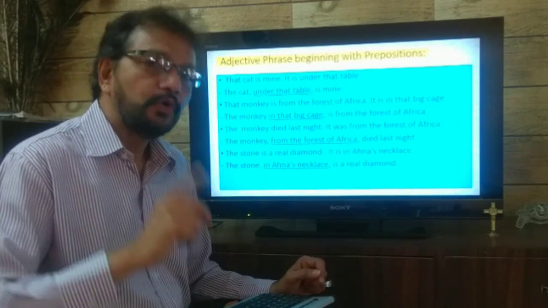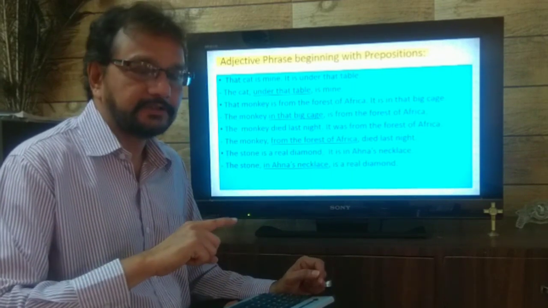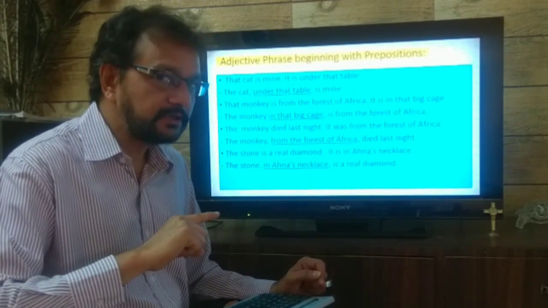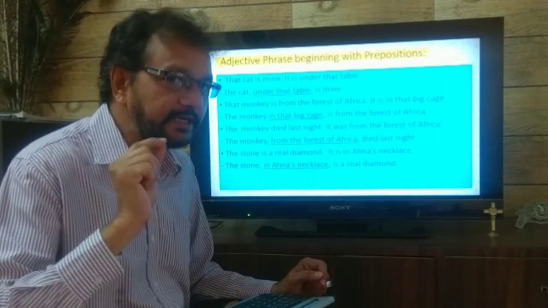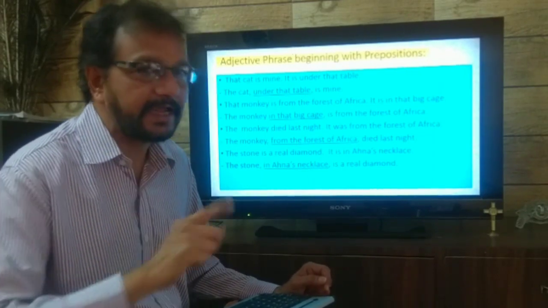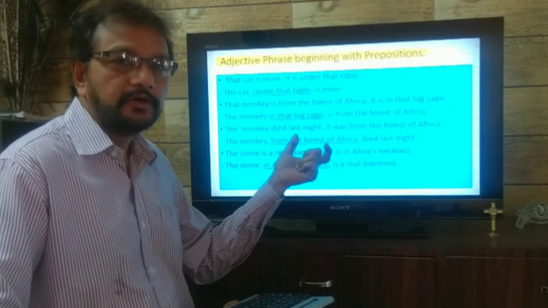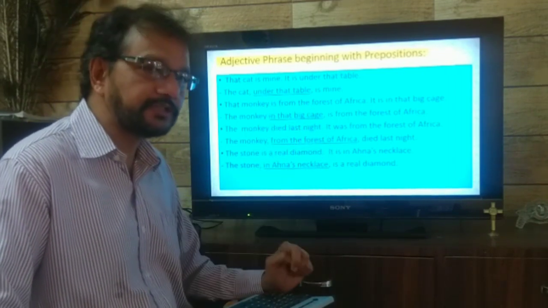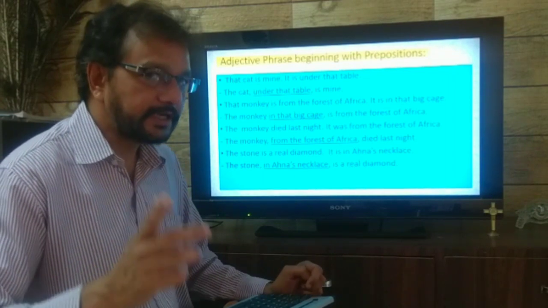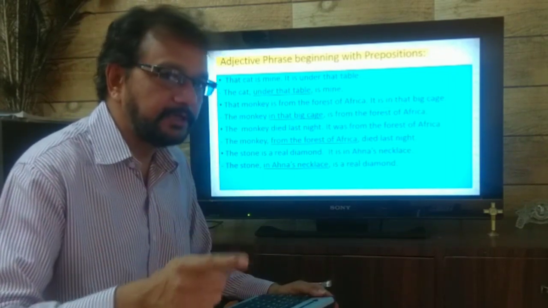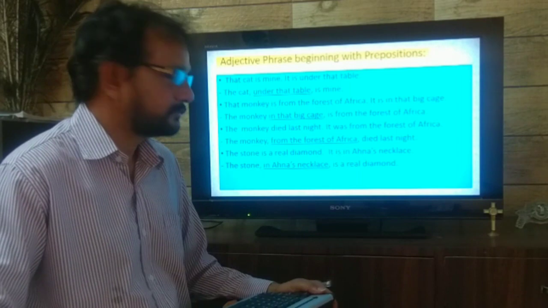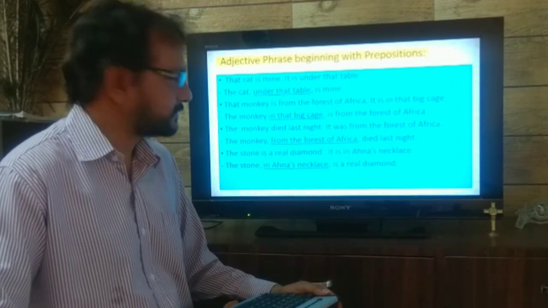That cat, or you would say, the cat. Why do I put the? Because I am talking about a particular cat which has this quality or which possesses this information. The cat under that table is mine. Let's see one more sentence.